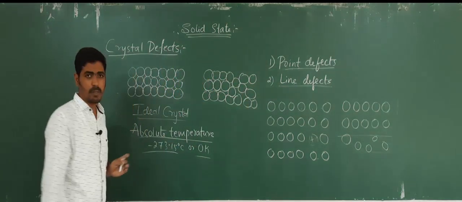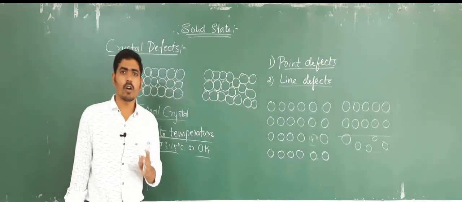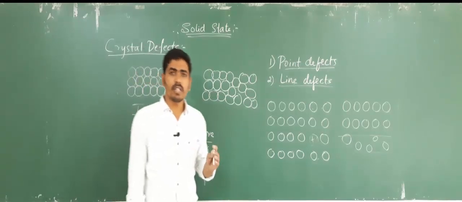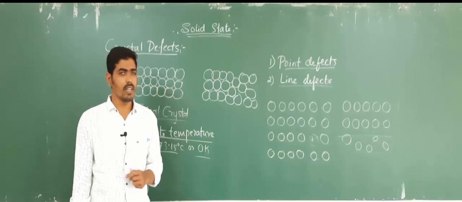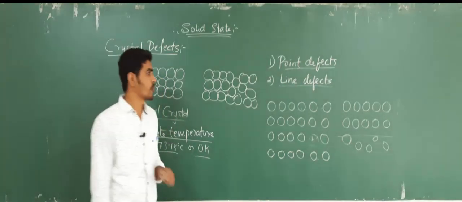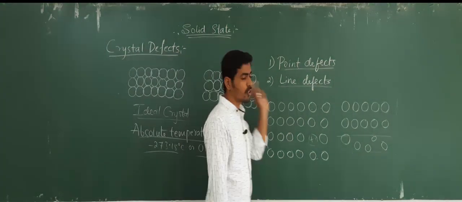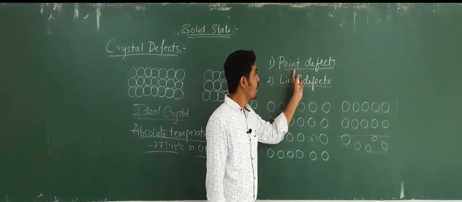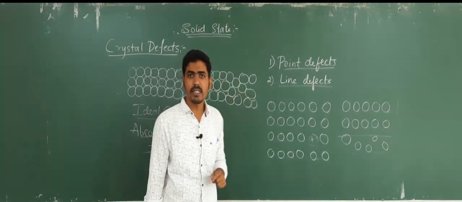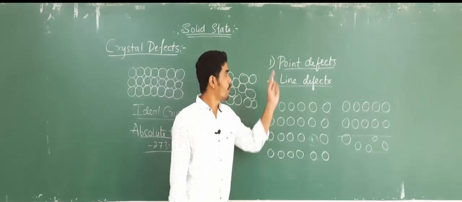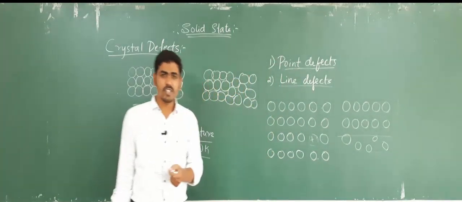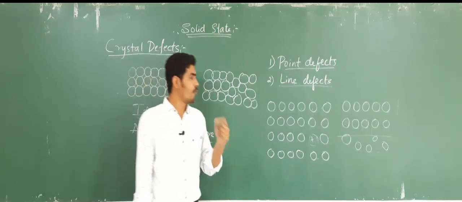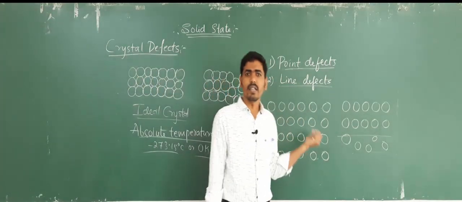So crystal defect means any deviation or irregularities found in the ordered arrangement of particles in the crystal. And there are two types of crystal defects: one is point defect and another one is line defect. Point defect means the defect or the deviation or irregularities found around a point in the crystal.